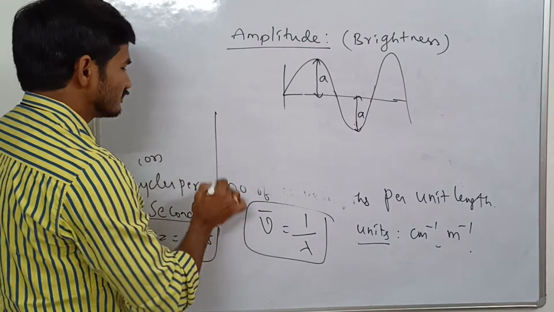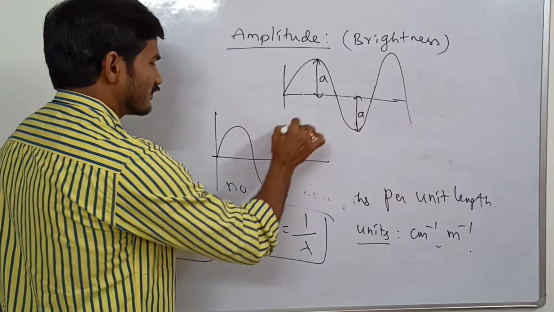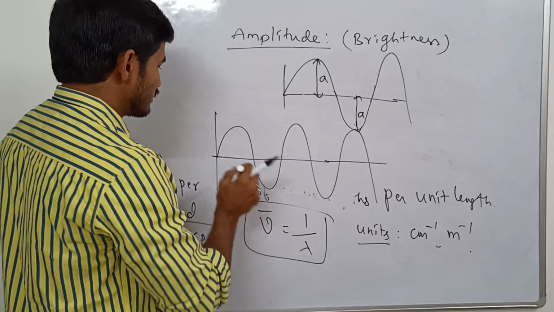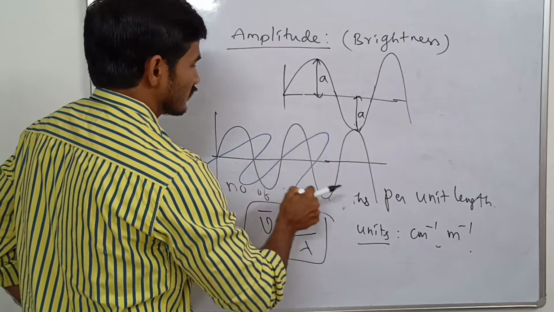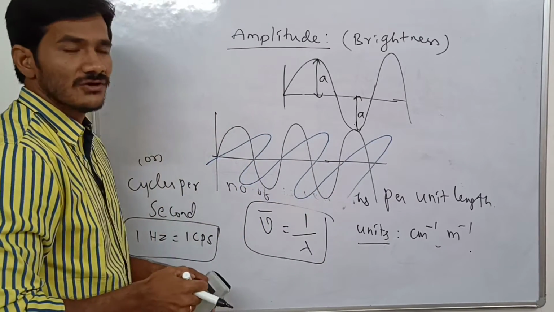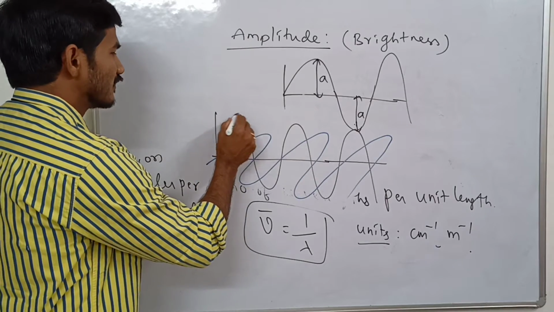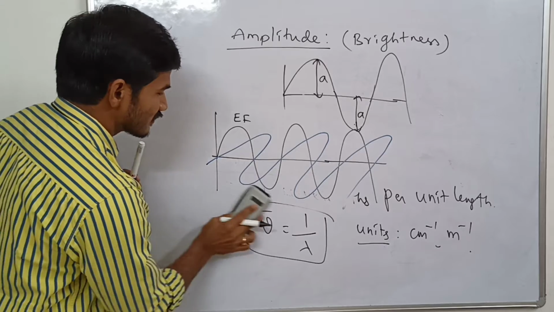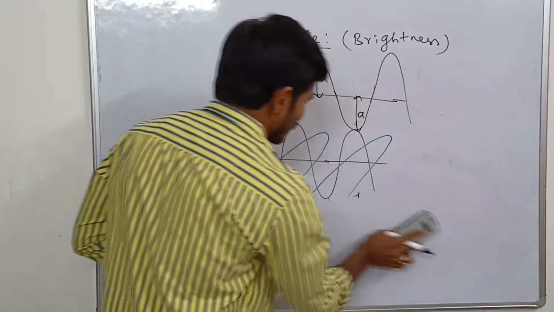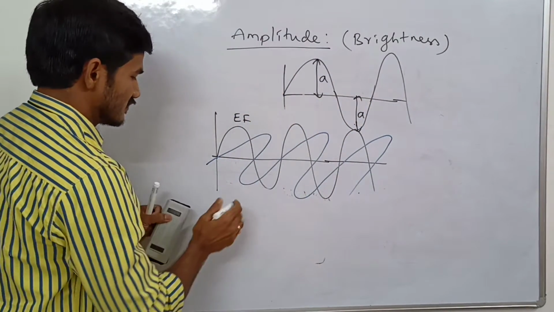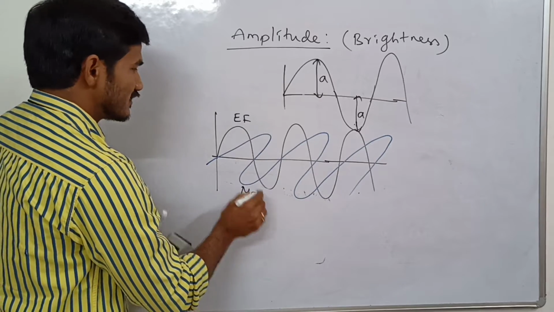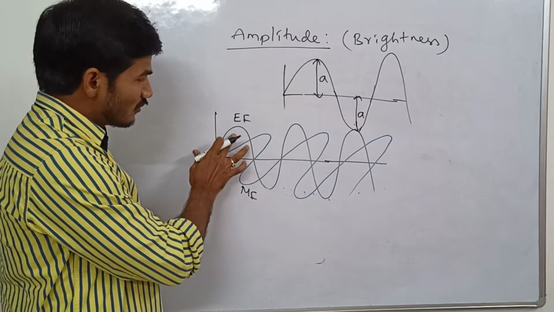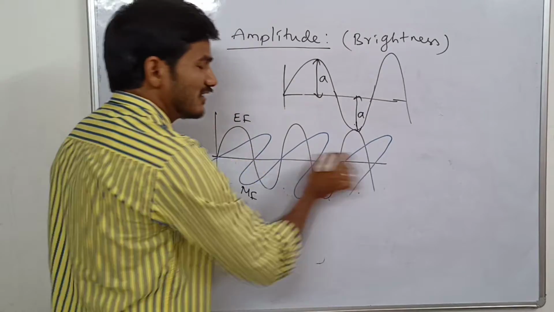So if I take the wave, this is the electric field and this is the magnetic field. This electric field and magnetic field are perpendicular to each other, and also to the propagation of the light.